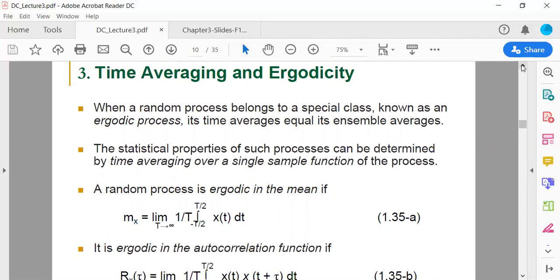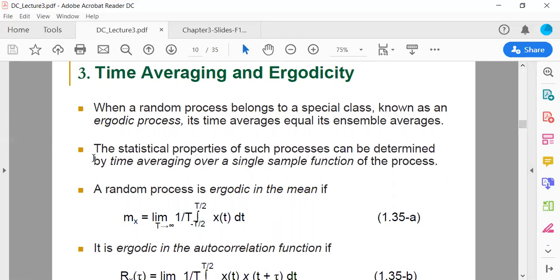Remember from the previous lecture what a time average is and what an ensemble average is. So for an ergodic process, its time average is equal to its ensemble average. If both averages are equal, that is called an ergodic random process.